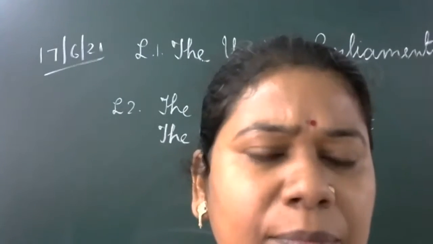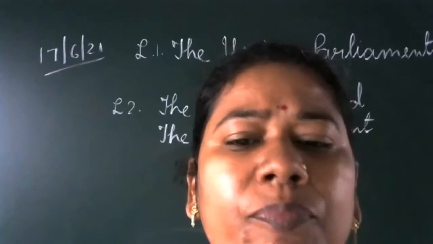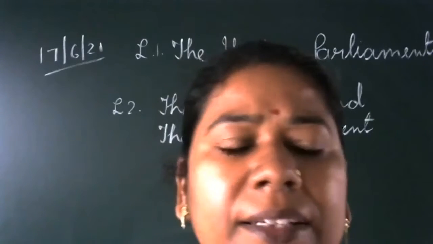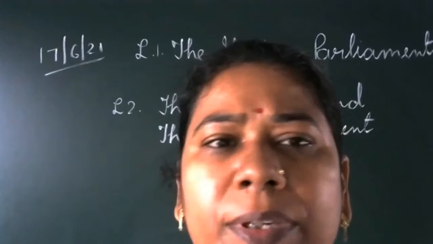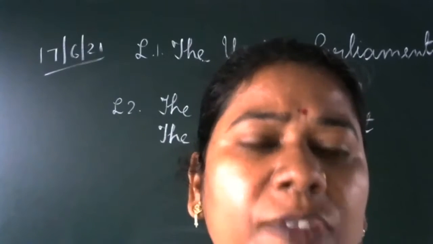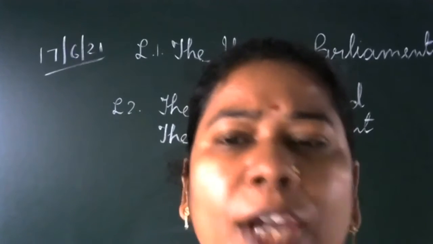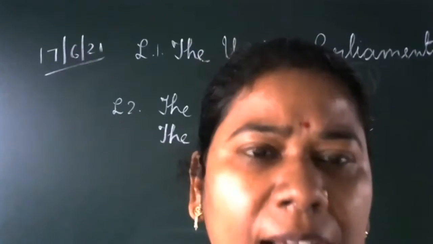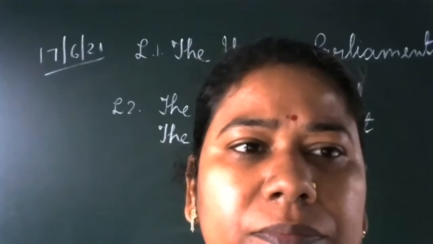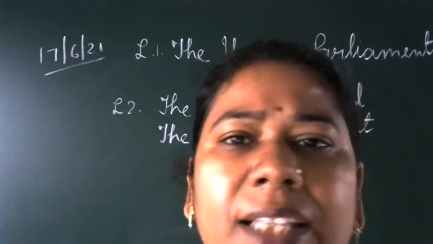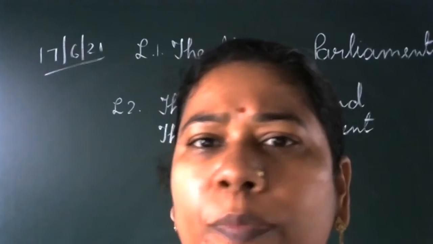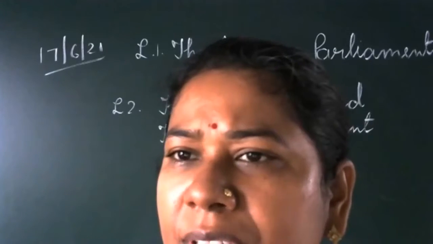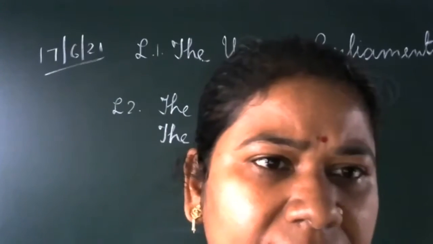But again, the constitution also suggested that if we require, we can once again revive the system. The 2 members can be nominated by the president if there is again an amendment. So I hope your concept is clear about the membership of the Lok Sabha. That part we have left: 552 members from the states and union territories, but third, it is given that 2 members can be nominated by the president. In your book, it is given, but now the members are not nominated by the president.